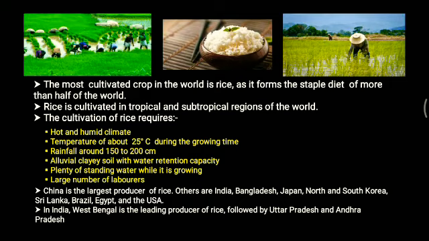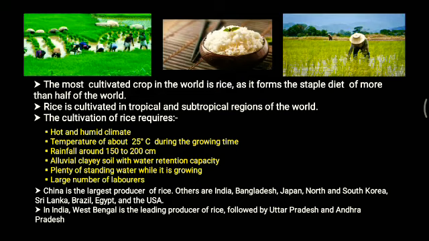Rice is basically cultivated in the tropical and subtropical regions of the world. While cultivating different crops, various factors are responsible. Likewise, the cultivation of rice also requires different things, and we'll discuss them. First and most important is a hot and humid climate, which is responsible for rice cultivation.